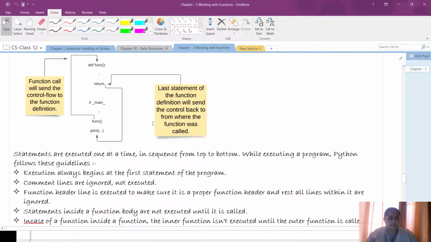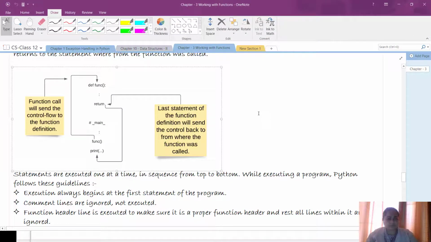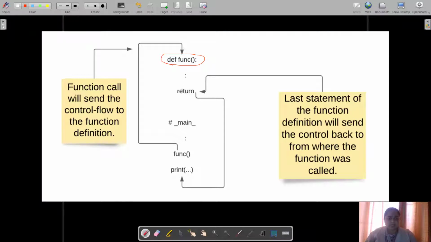Like you can see in the small diagram over here, and here we have the return statement. Right now what happens is, first of all, this is the main area, so your execution starts from here. Actually the execution starts from this point. In the beginning, your interpreter is only going to read the header of the function, just to make sure that everything is proper within the header, and then it will quickly move to the main area, and within this it will start executing the statements one by one,